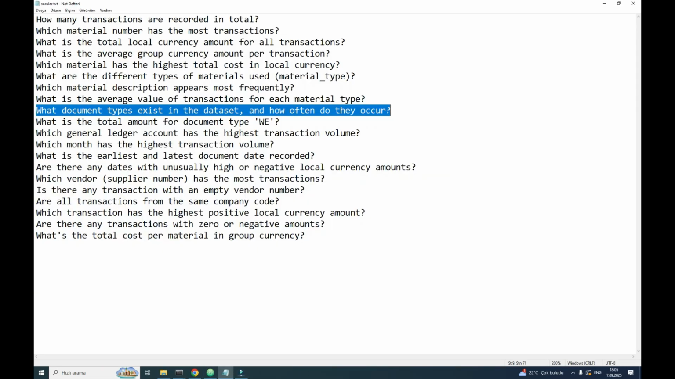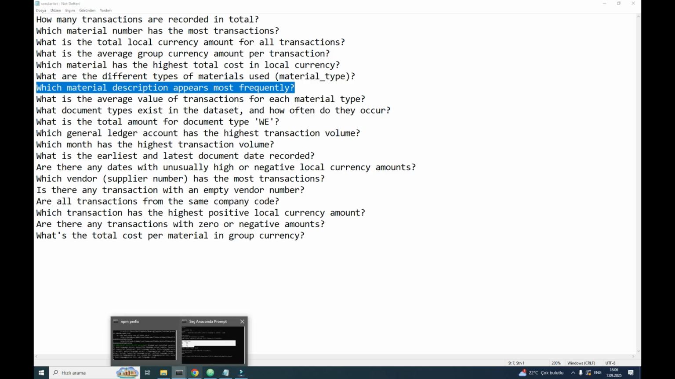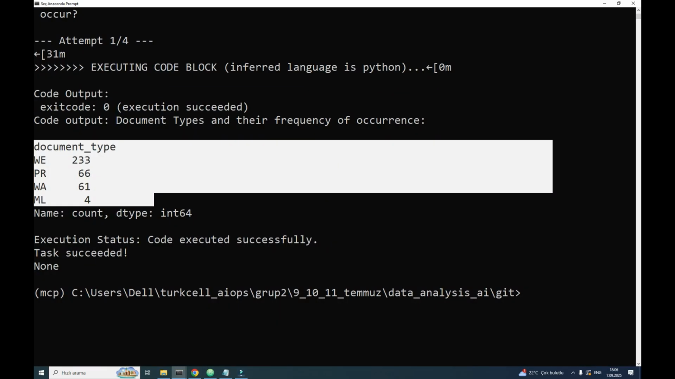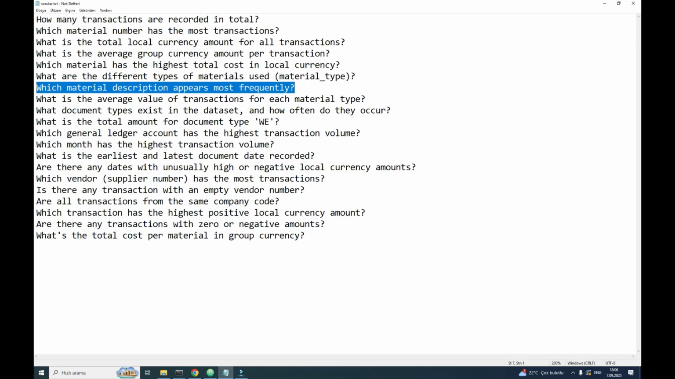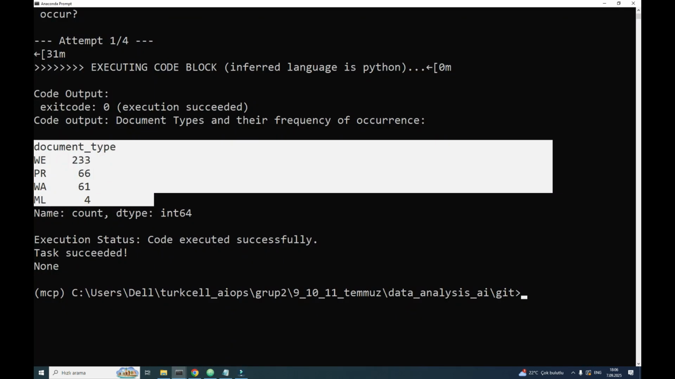As you see, it became very simple to ask questions to make a data analysis on a JSON, Excel, or CSV file. Now, which material descriptions appear most frequently? This is the answer, and this is how many times they occur. As you see, it works perfectly. Which vendor supply number has the most transactions? Let's ask it as well.